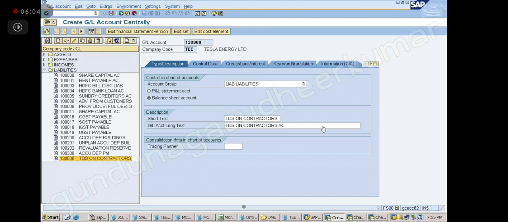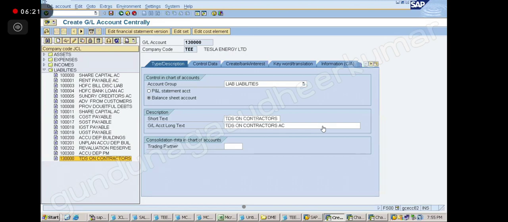See, TDS on salaries has many other taxes involved, right? We have to take care of so many things. Okay, so that's why it is better taken care of by the HR people. Other TDS we will take care of.